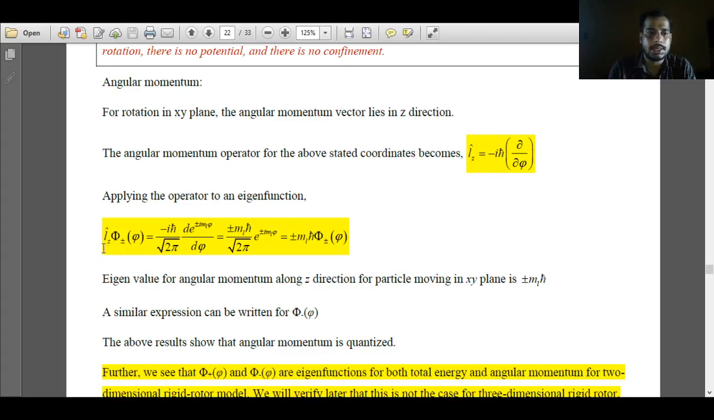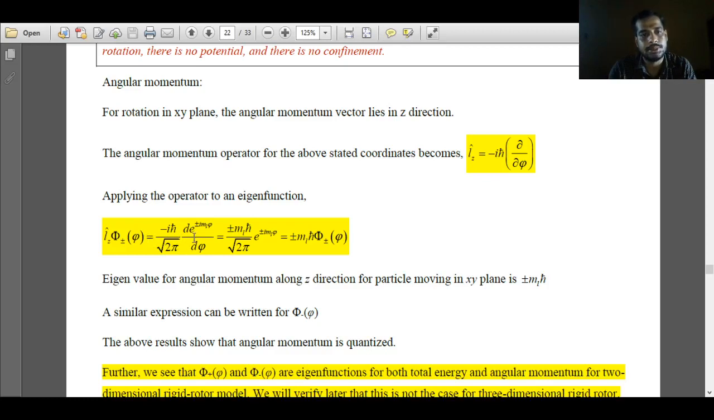If I operate the angular momentum operator on the eigenfunction, the operator is written as minus i h bar dou over dou phi. And what is the eigenfunction? The eigenfunction is A e to the power i ml phi, and A was what? The normalization constant, which is 1 over root 2 pi. So 1 over root 2 pi is a constant, it comes out.